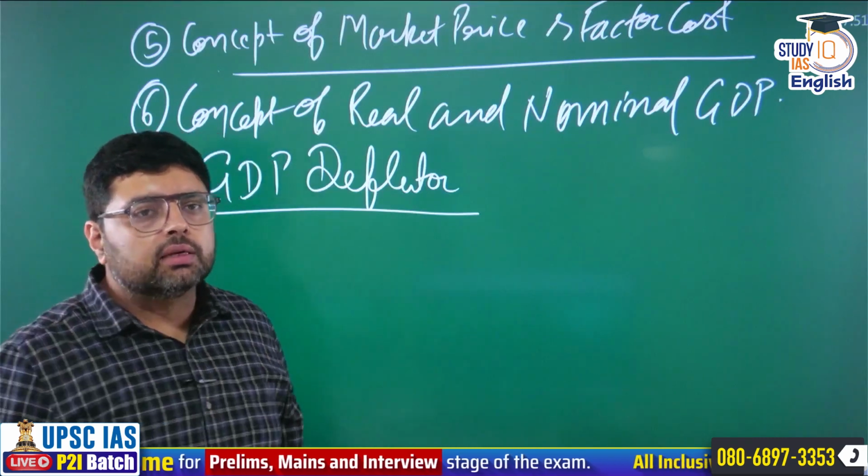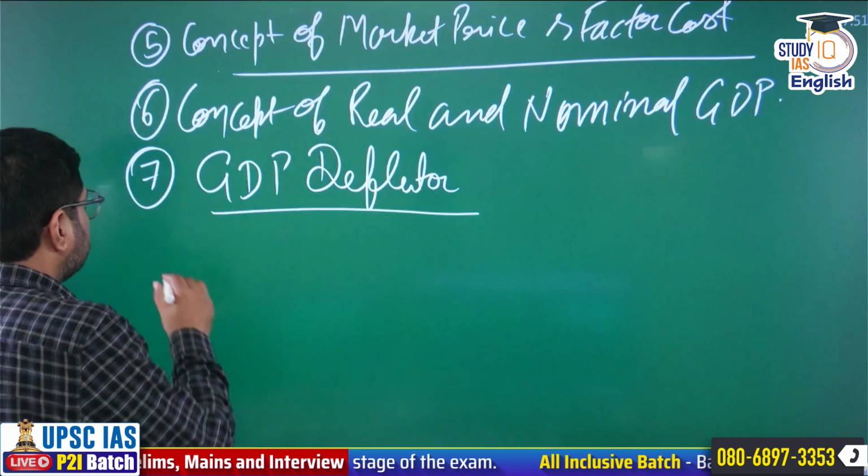Now apart from this, there are some terms you must also know for your prelims exam.